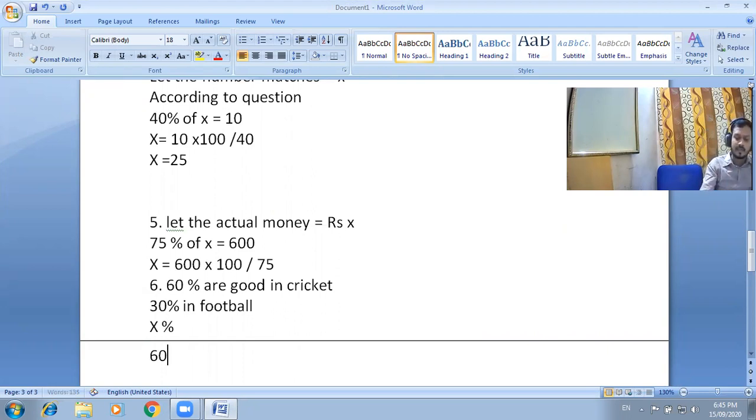So here 60 percent plus 30 percent plus x, the remaining percentage for any other games, equals 100. So the value of x equals 100 minus 90 equals 10 percent. So we can say that 10 percent of people play other games compared to cricket and football. Okay, so only a few people, that is 10 percent.